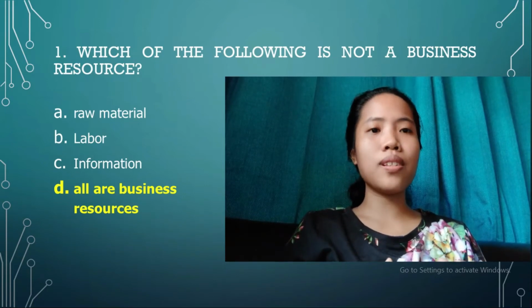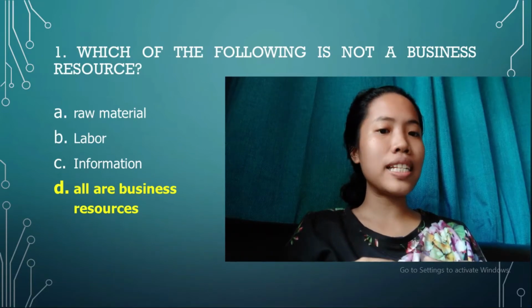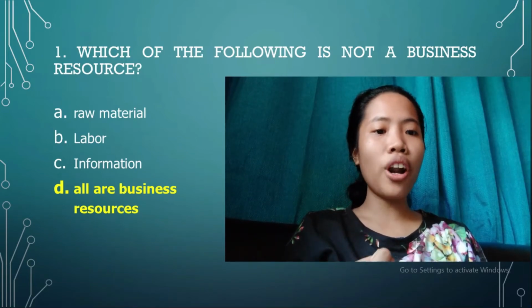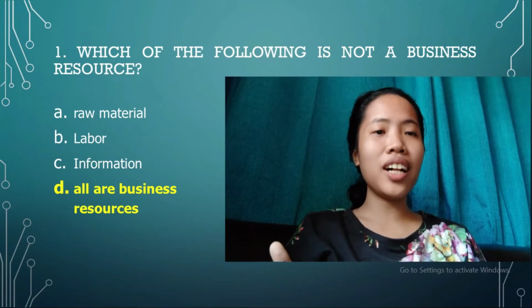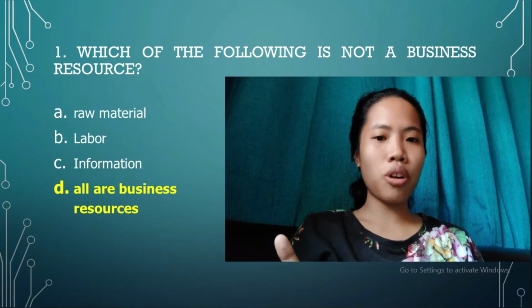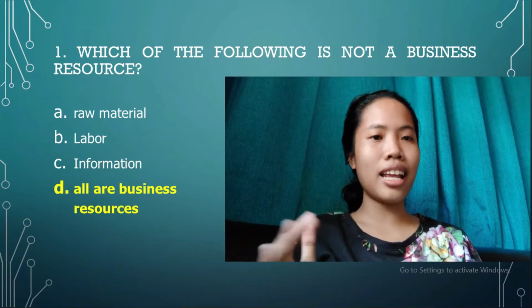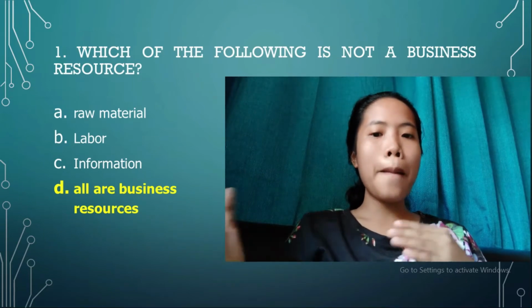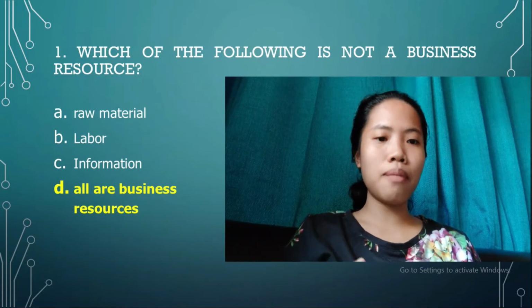So what is a business resource? It is known as factors of production, which consist of land, labor, along with capital and enterprise. So raw materials is under the land, which means the natural resources. One of those natural resources are raw materials, that is for components, machinery, buildings, and transport mechanisms.